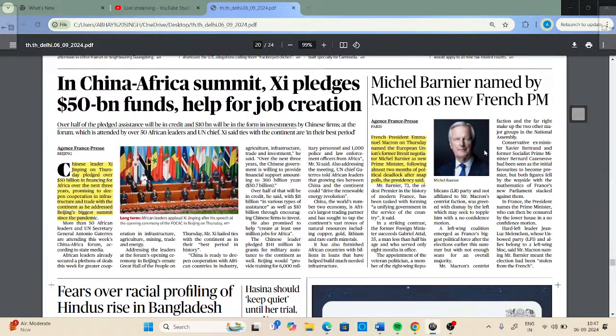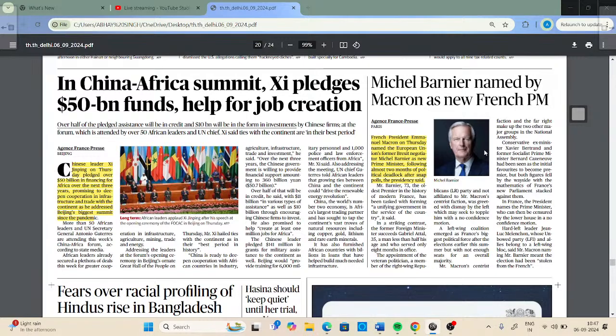And the second important news is coming from China, which we have already discussed. During the China-Africa summit, where representatives from 50 African countries participated, China has pledged that it will invest $50 billion over the next three years: 2024 to 25, 25 to 26, and 26 to 27.